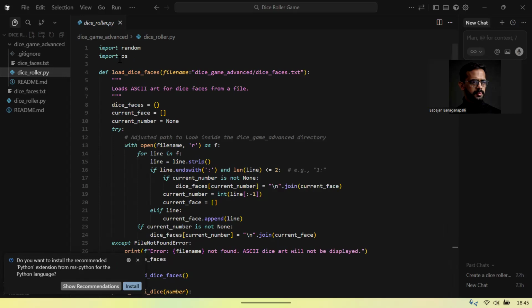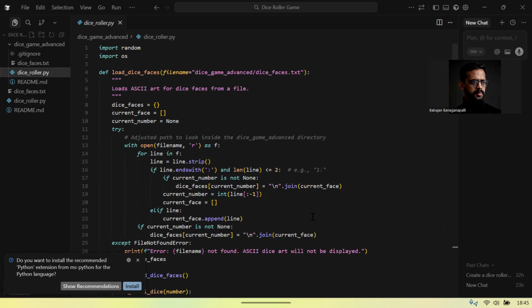Next, we plan to create a loop, basically a loop that keeps running until the user decides to quit. Inside the loop, the game continuously asks the user, "Do you want to roll the dice?" If the user says yes, we roll. If the user says no, we exit politely.